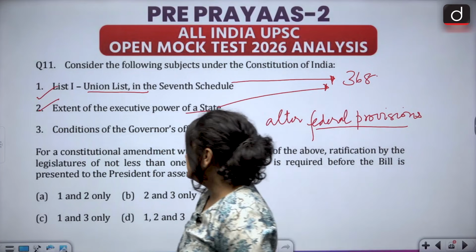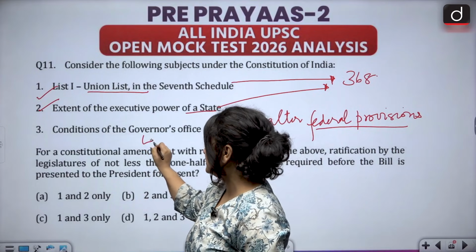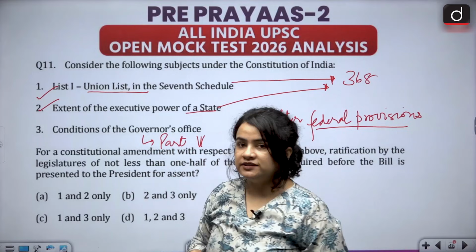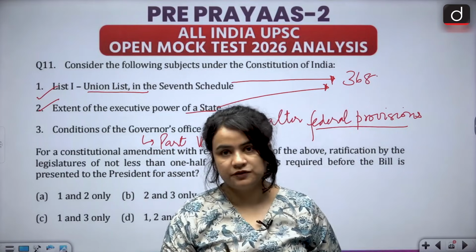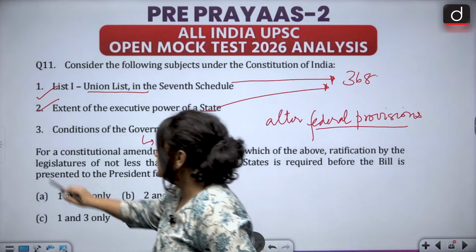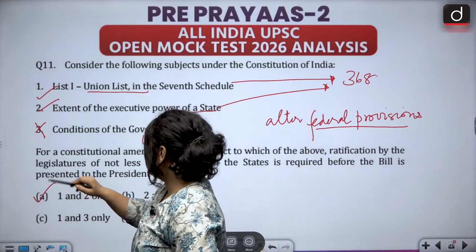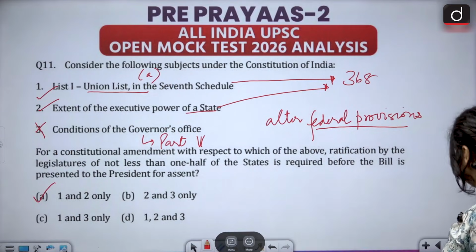The third statement says conditions of the governor's office. Now, these have been listed in Part 6 of the Constitution and they are not mentioned here under Article 368 provisos, and therefore this we can rule out. So, again option A is your correct answer, 1 and 2 only.